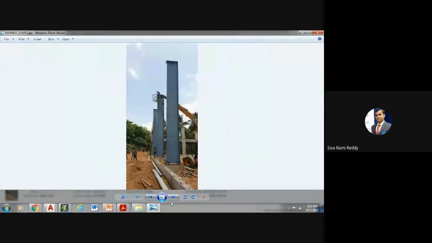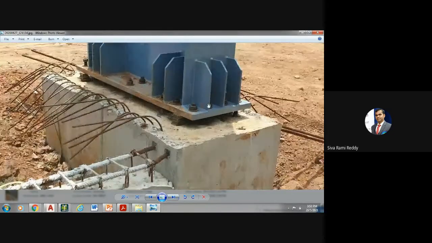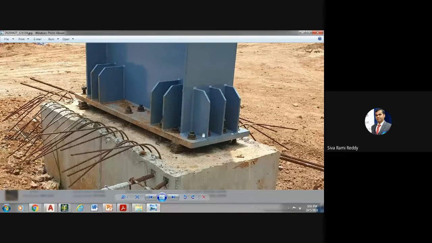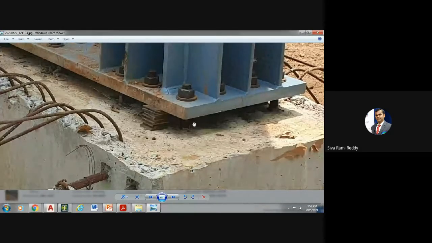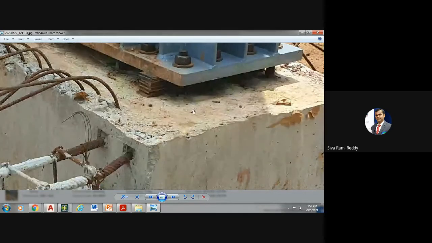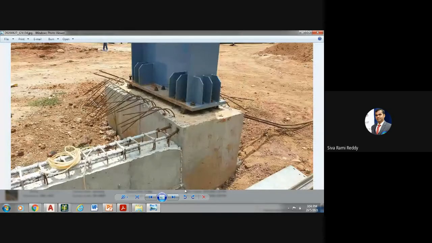This is one of the pictures. I can show you this. So this is what is called stiffener plates, and this is what is called the base plate, and these bolts are called anchor bolts. These are all anchor bolts, and underneath this you have to keep a material like grouting, and this is what is called the pedestal.